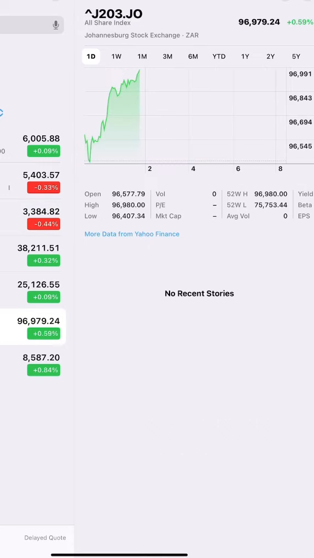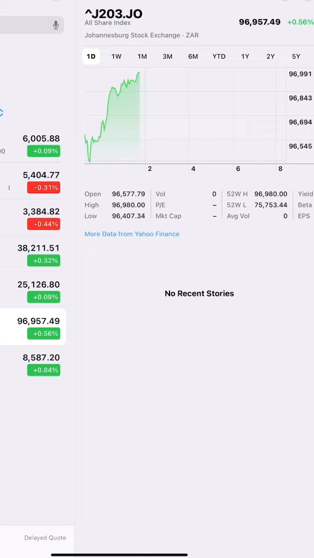We can start with South Africa. That's a very powerful economy in the African region. We can see that South Africa right now is at 96979.24. That is a growth from 96577.79, a growth of 0.59%. That means the South African market right now is on the bullish side. There are chances the market may come down in the coming hours.